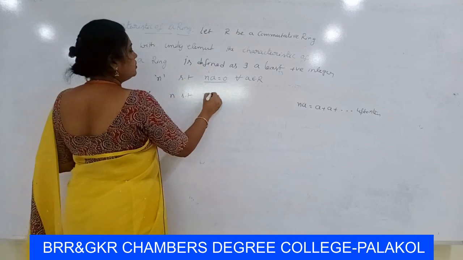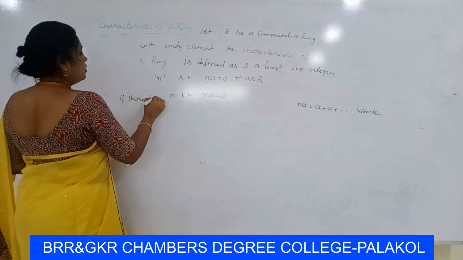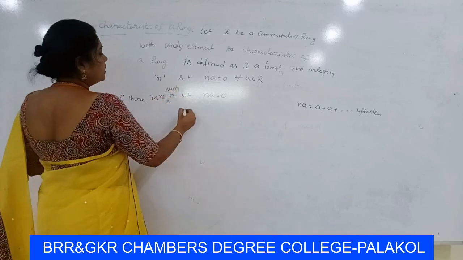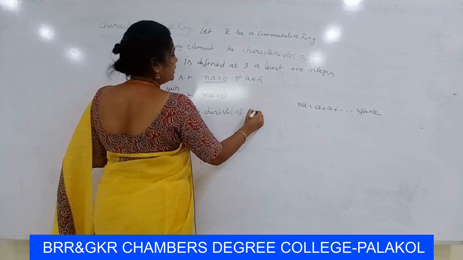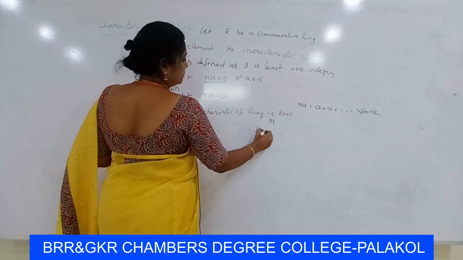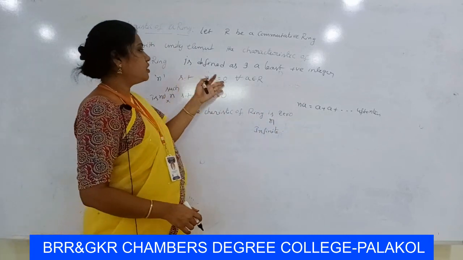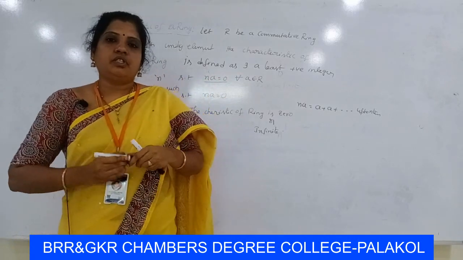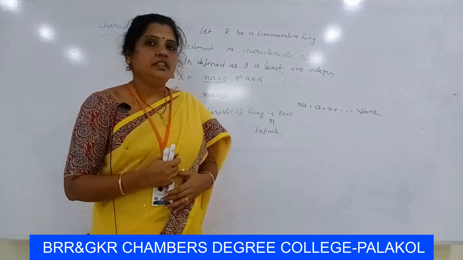If there is no such positive integer n such that na is equal to 0, then the characteristic of the ring is 0 or infinite. So if every element of R satisfies na equal to 0, we say that the characteristic of the ring is n. If there is no such positive integer, we say that the characteristic of the ring is 0 or infinite.